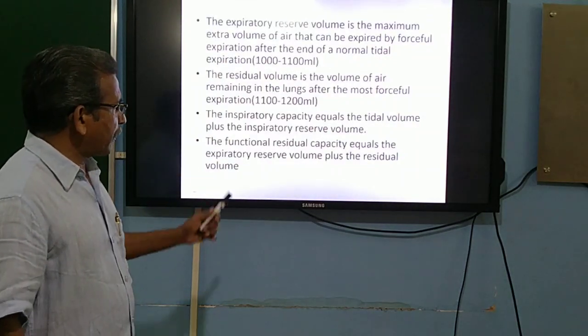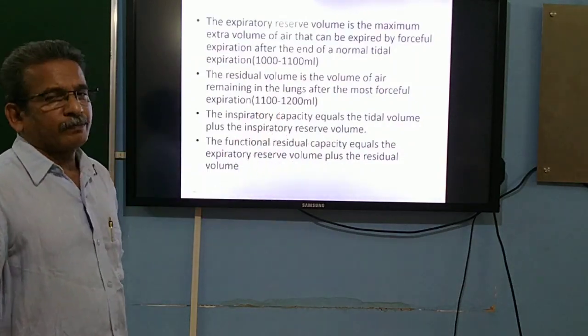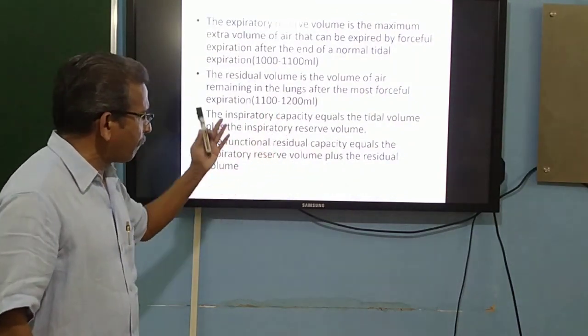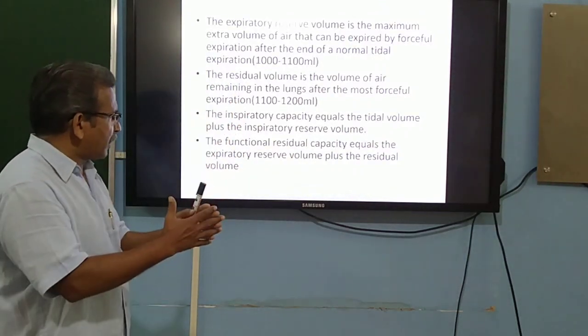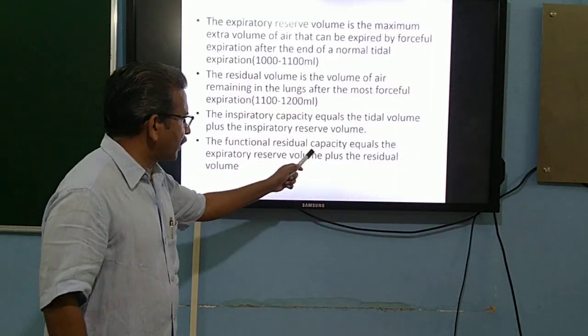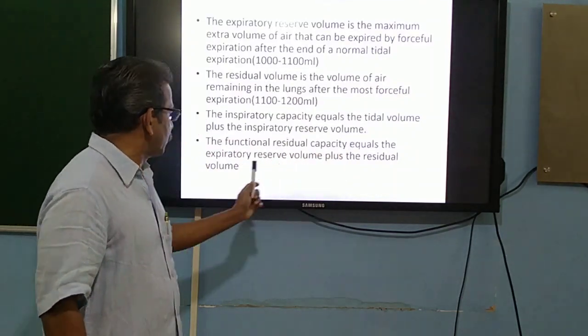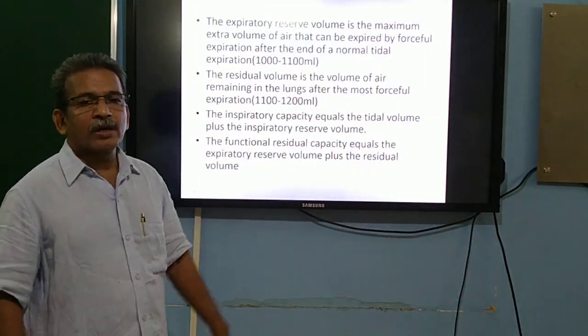Functional residual capacity equals the expiratory reserve volume plus the residual volume.